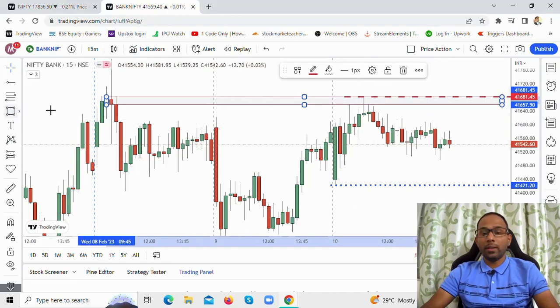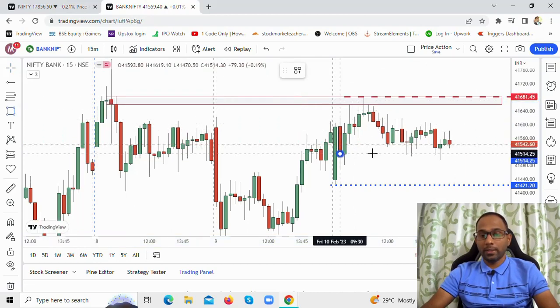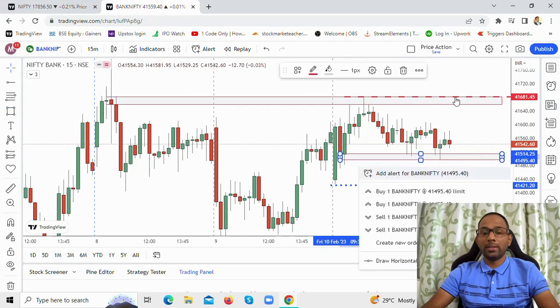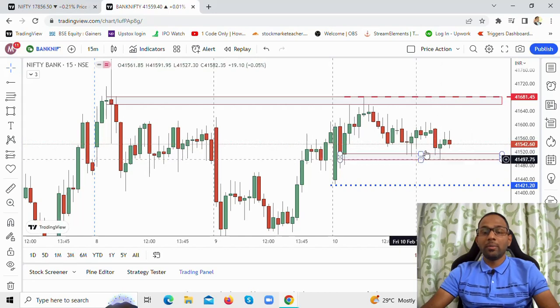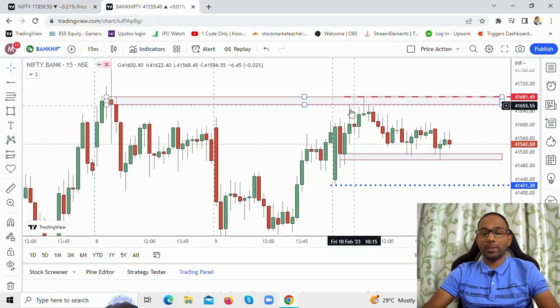Bank Nifty is finding support around this particular level. This is a zone that you are looking at. What is the zone? The 41,500 to 41,520 levels. This is a zone where Bank Nifty has found support. You see the price moving higher from this level, moving higher from this level, moving higher from this level. This is a zone here.